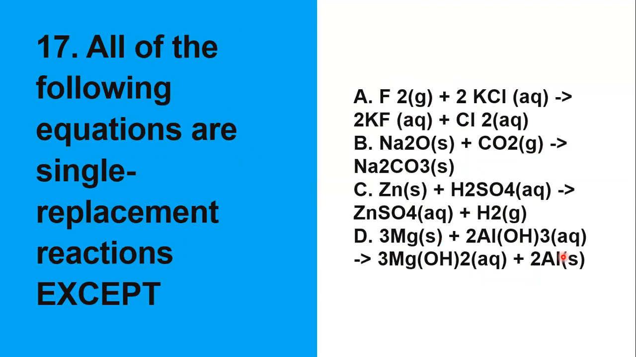17. All of the following equations are single replacement reactions except what? So, ang hinahanap natin ay hindi single replacement, which is ano po ang single replacement? Ito po. May nag-change po doon. Single lang po yung replacement niya. So, saan po dito? Ang single replacement lang po dito, syempre, is si letter B po. Because si letter B, combination reaction po yan. Hindi po yan single replacement reaction.